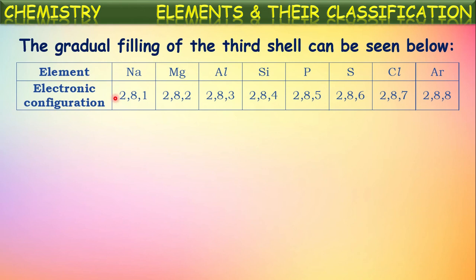Sodium has only one electron in its outermost shell, the third shell. Magnesium has 2 electrons. Aluminium 3. If you see argon, there are 8 electrons in its outermost shell, that is the third shell.